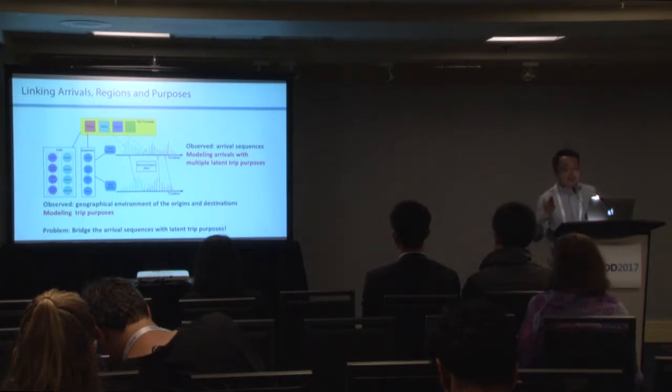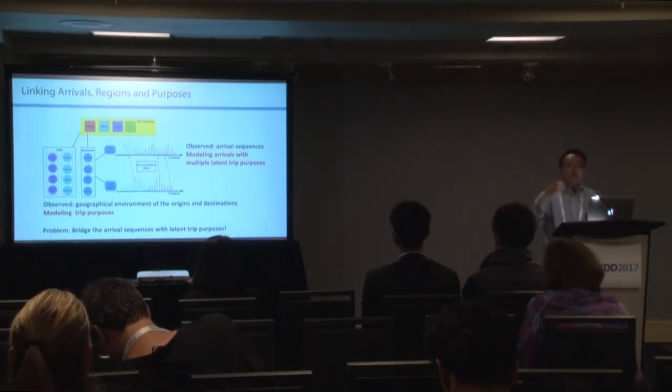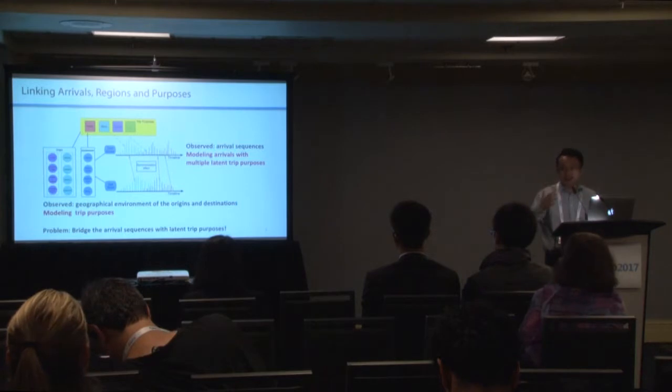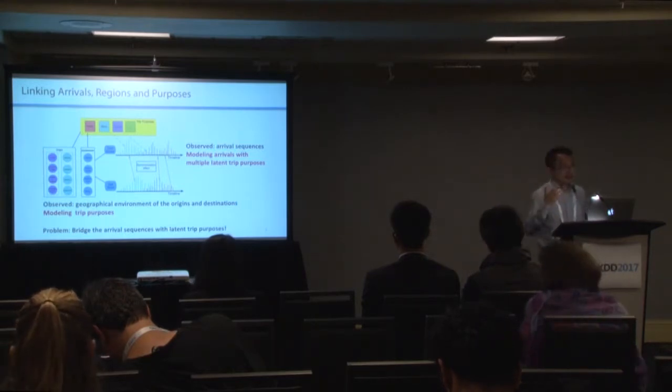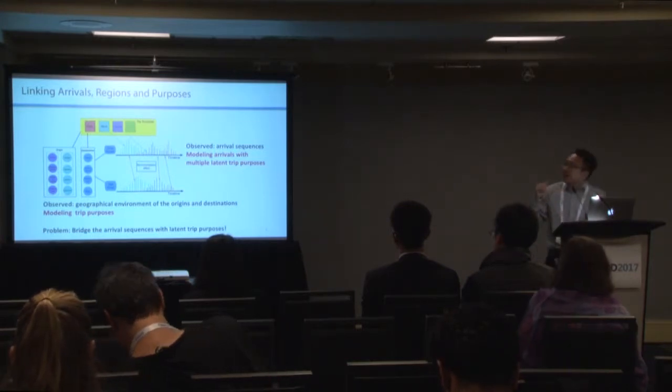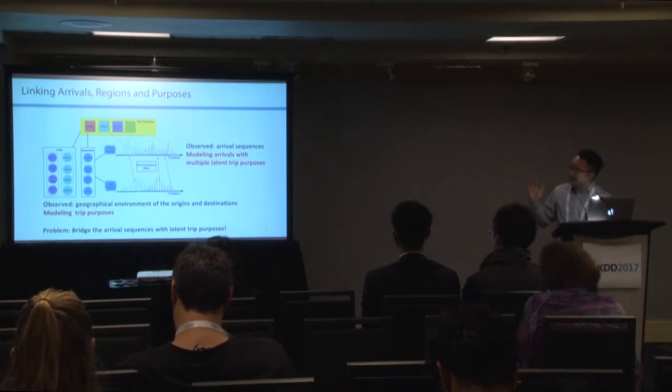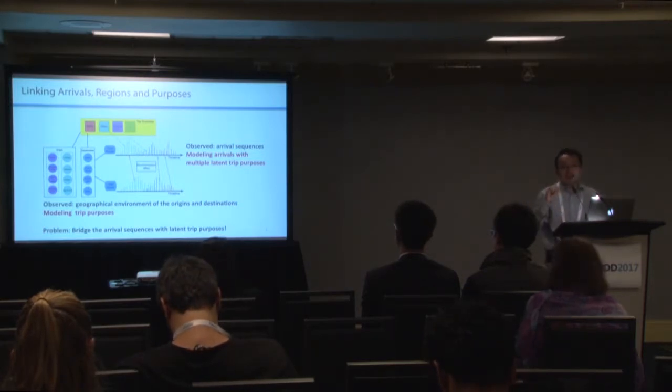And similar things happen for Wall Street. So we can see the trip purposes for the two places are pretty similar, which can result in their arrival patterns being similar.